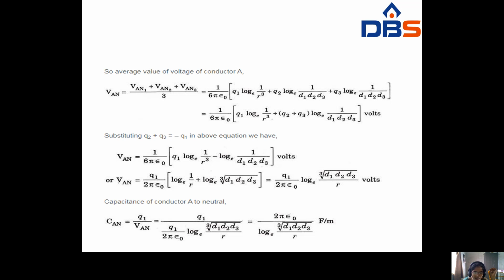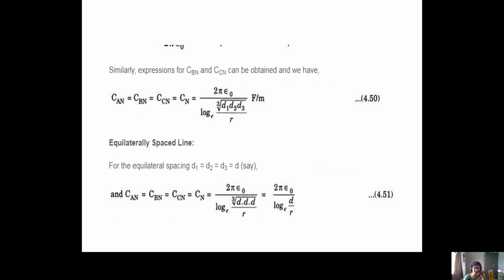Okay, so the capacitance of the conductor A to neutral is given by Q1 by V_AN, Q1 by 2 pi epsilon naught log e cube root of d1 d2 d3 by r. Okay, so here Q1 is cancelled. Finally, you can get 2 pi epsilon naught by log e cube root of d1 d2 d3 by r Farads per meter. Okay, so this is the capacitance of an unsymmetrical conductor.